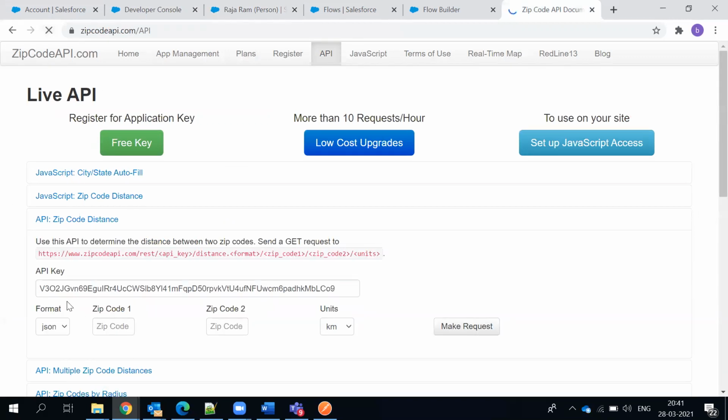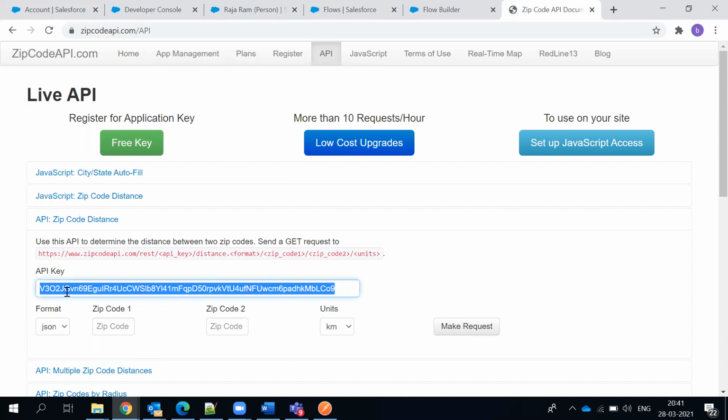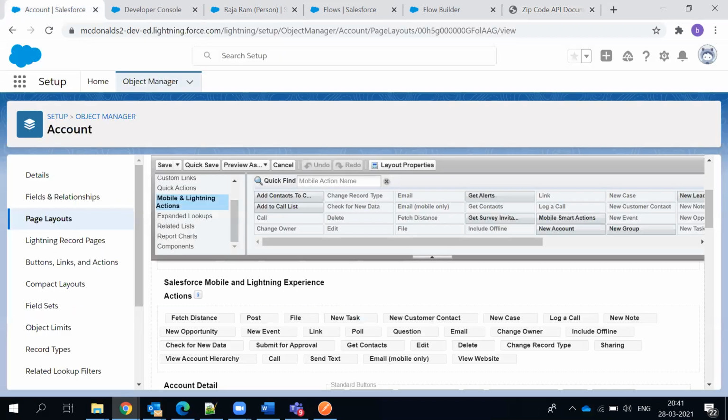Yeah, we'll do that also. I'm just gonna copy this. So go to labels, custom labels, and update the API code.